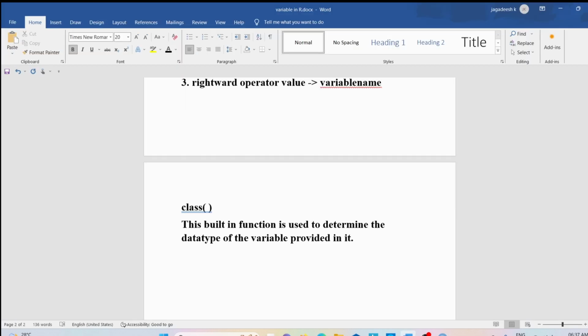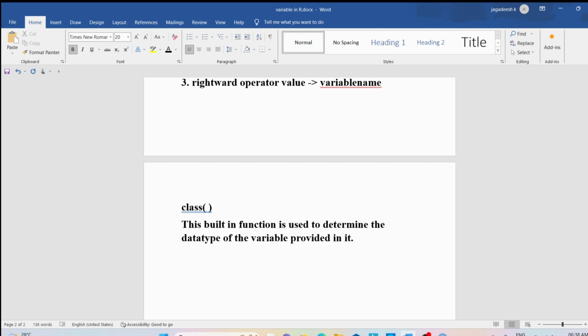Similarly, we have the ls function. This is also a built-in function used to know all the present variables in the workspace. In the workspace, what are the variables you have provided? All the variables, if you want to display, you can use the ls function. Then you can ask me, sir, what is the use of displaying all the variables which are available in the workspace? It will be helpful to prevent overwriting any of them.